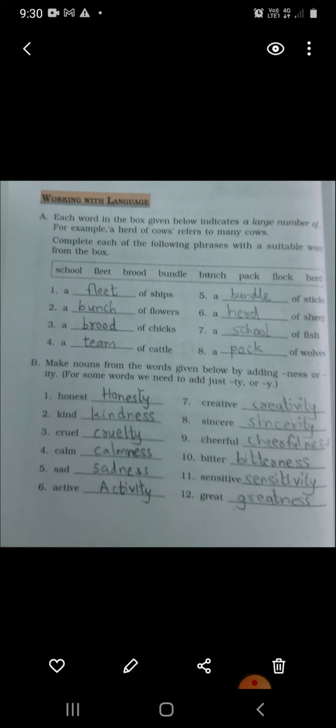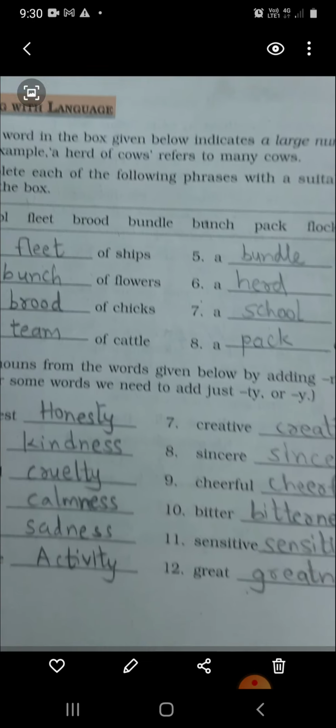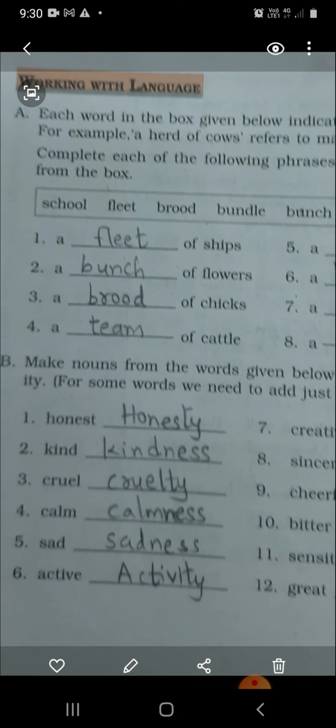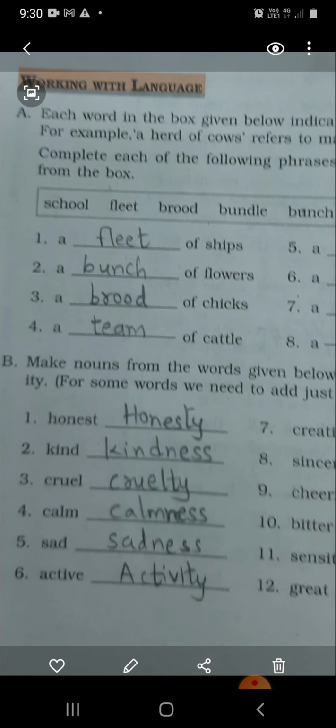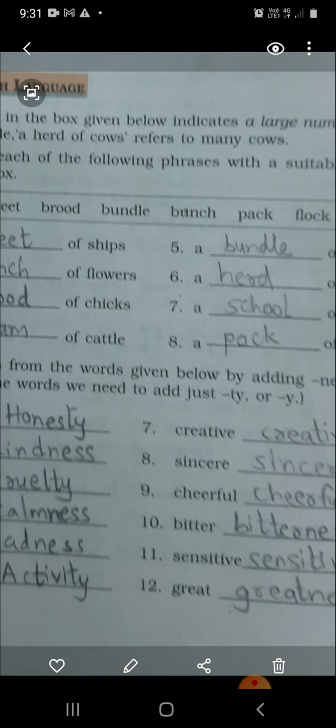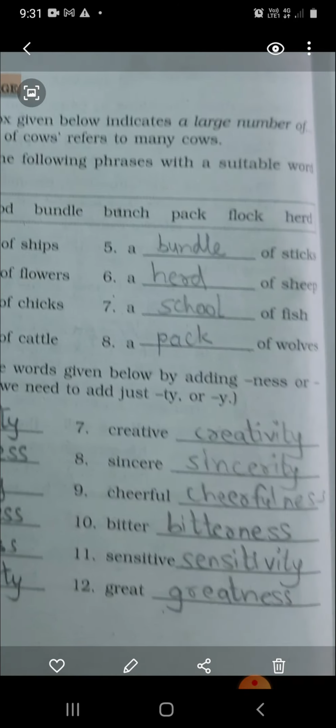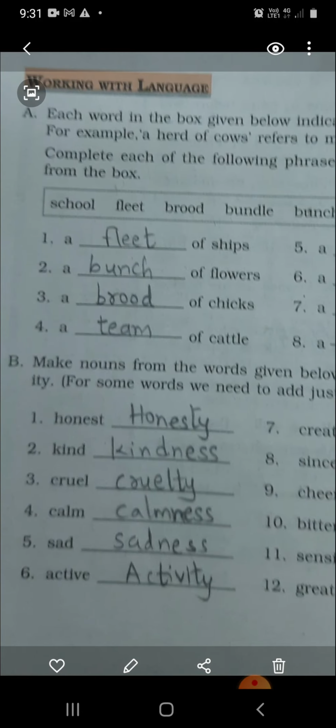Today we are going to discuss an exercise given on page number 22, working with language. Now this exercise is related to your grammar topic, nouns. So you can see here it is given that each word in the box given below indicates a large number. For example, a herd of cows refers to many cows. So we have to complete the given phrases with a suitable word from the box.